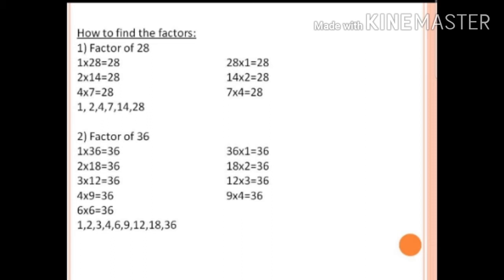When we get 6 6s are 36, we end the factoring there, isn't it? Because there are no in-between numbers there. So the products 1, 2, 3, 4, 6, 9, 12, 18 and 36 are the factors of the given number 36.